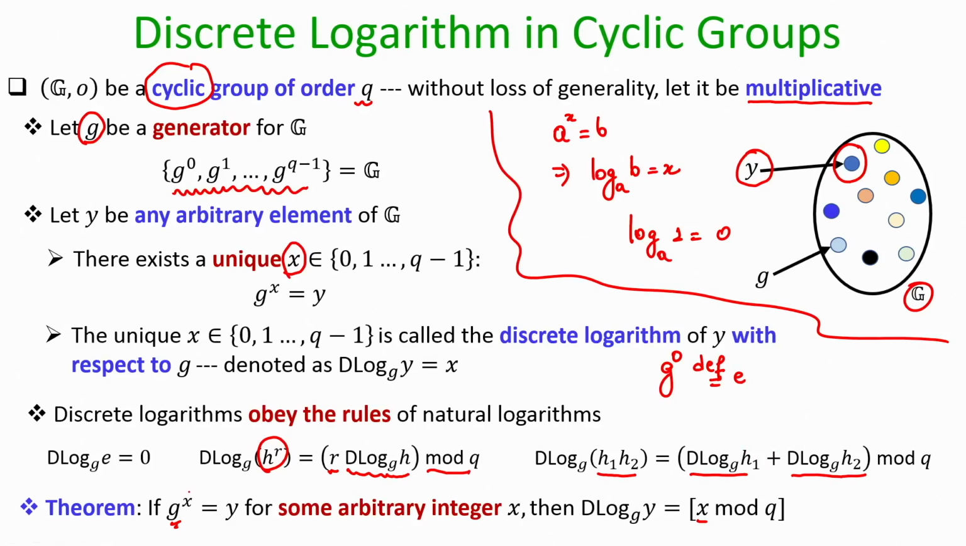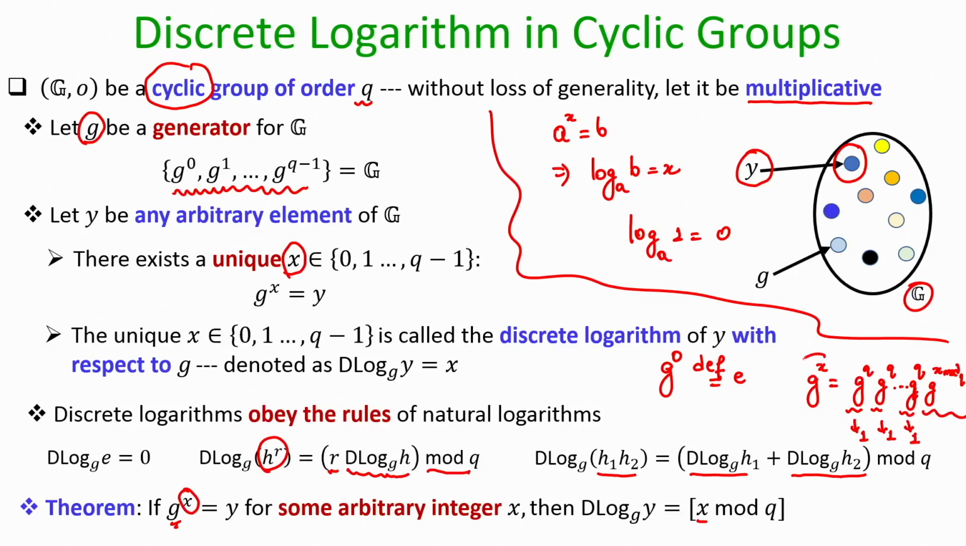This is because if x is indeed greater than q, then I can rewrite g to the power x as several blocks of g to the power q, g to the power q, g to the power q, and the last block consisting of g to the power x modulo q. Each of these blocks of g to the power q will give me the identity element, because g is the generator and its order will be q. So, g to the power q will be the identity element, and the last block will be g to the power x modulo q.